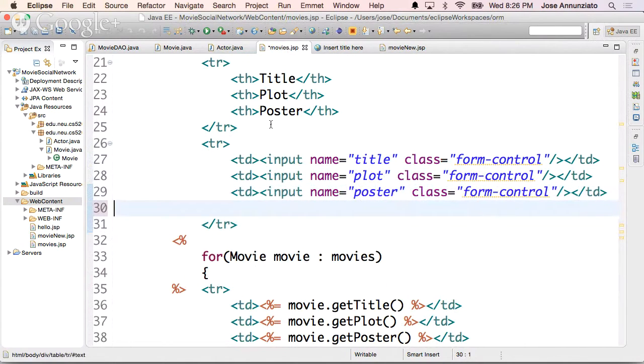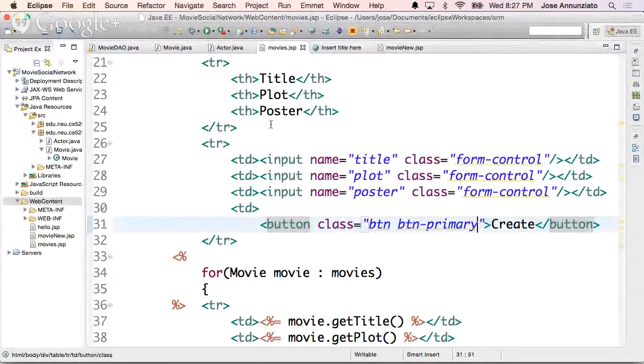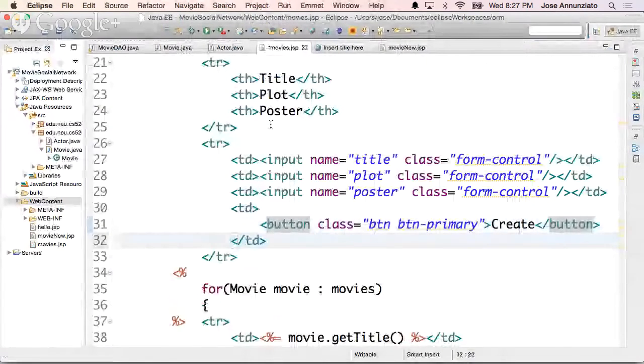And one more TD for a button to actually create it. And we have here a button that is create, that I want to look like a button. All right. There we go.